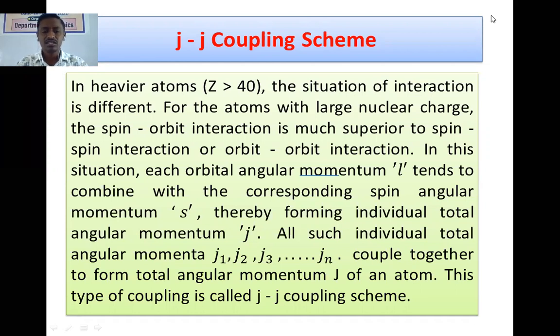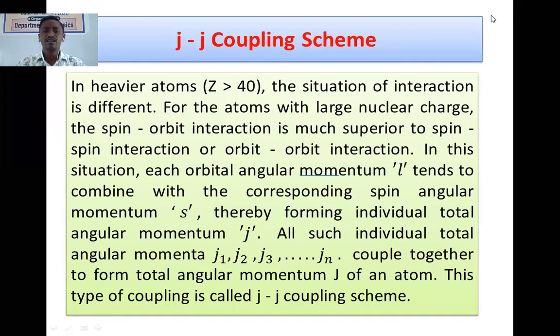Here a single electron's orbital and spin motion interact with each other, thereby forming the total angular momentum of the single electron, that is small j. In this way, for all the electrons, the orbital and spin motions interact with each other, thereby forming the various values of total angular momentum quantum number, that is j1, j2, j3 and so on.